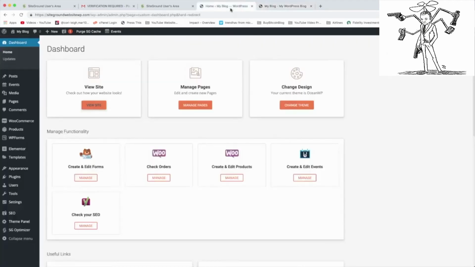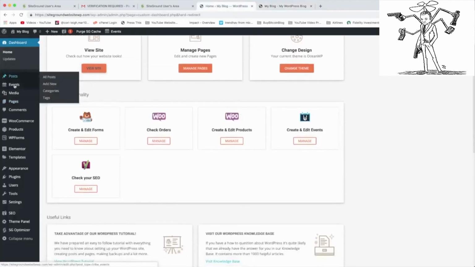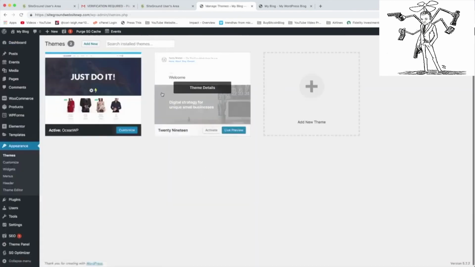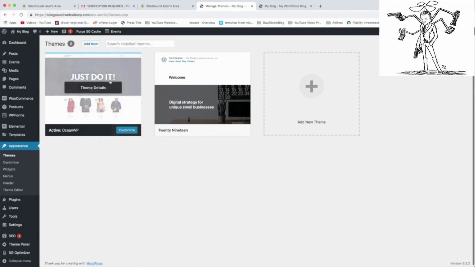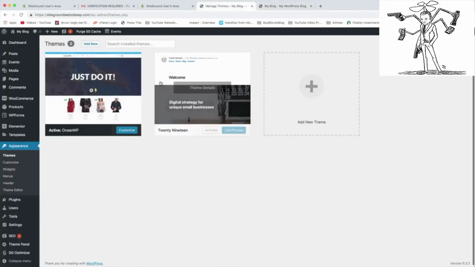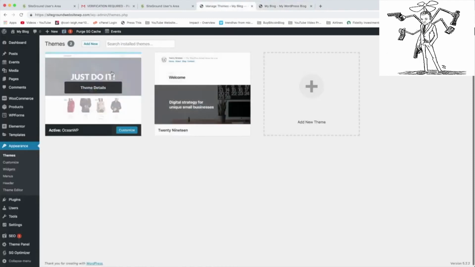Just before we leave, one cool thing that SiteGround did for us is if you go to Appearance and click Themes, WordPress is like so modern these days. SiteGround actually installed a theme for us along with the plugins. So when we chose that we wanted a news site, it was like, okay, I'm going to give you a news site, which is a version of the Ocean WP theme. So they put in this really cool theme, which is like a framework for our whole site.